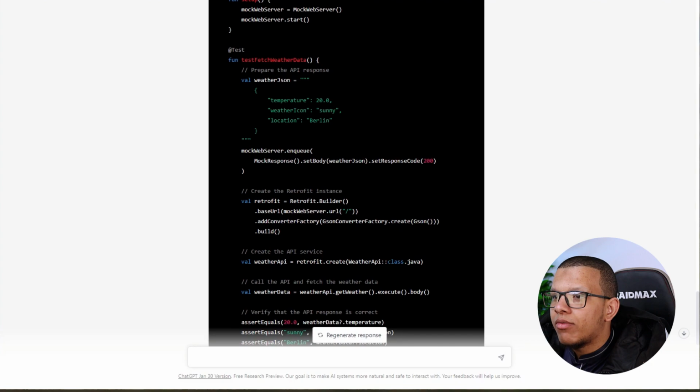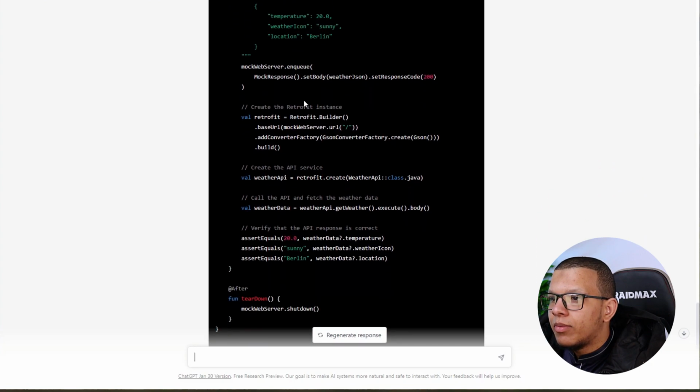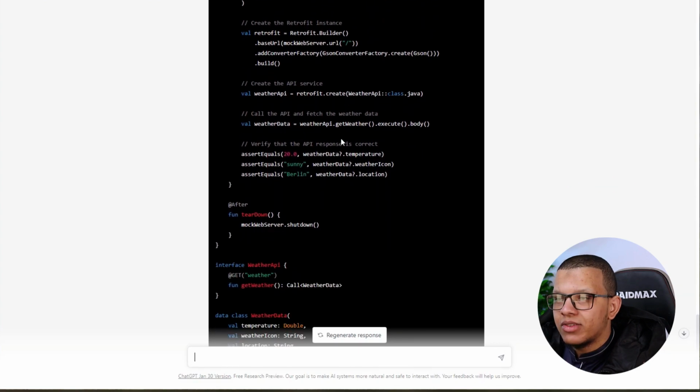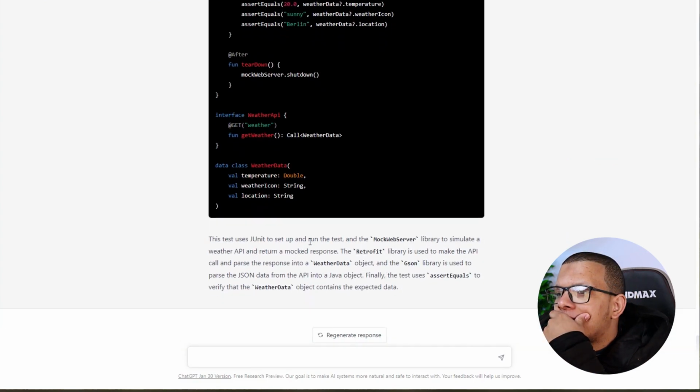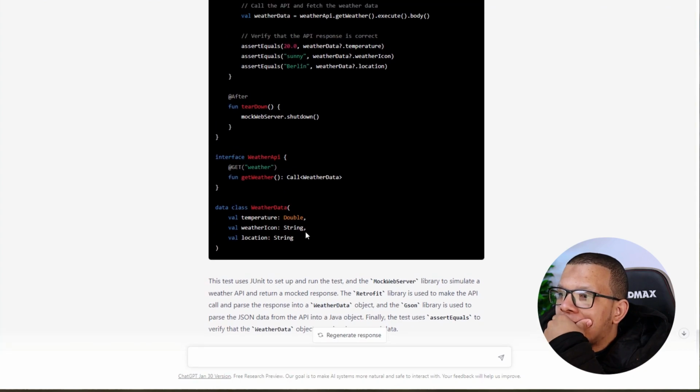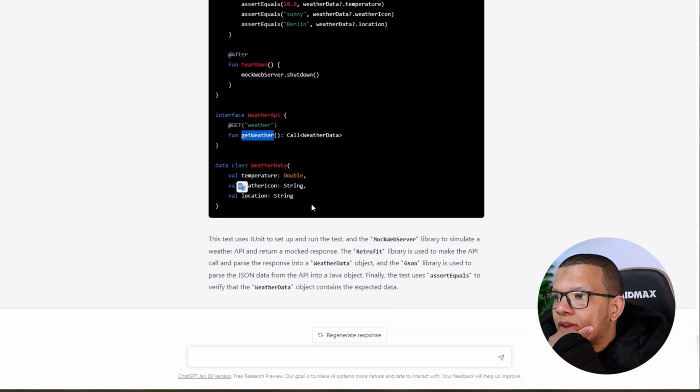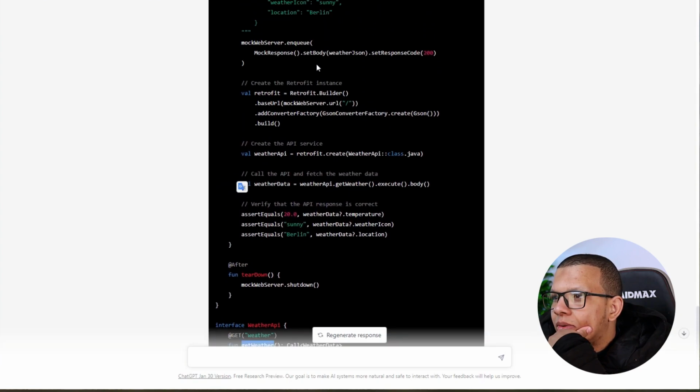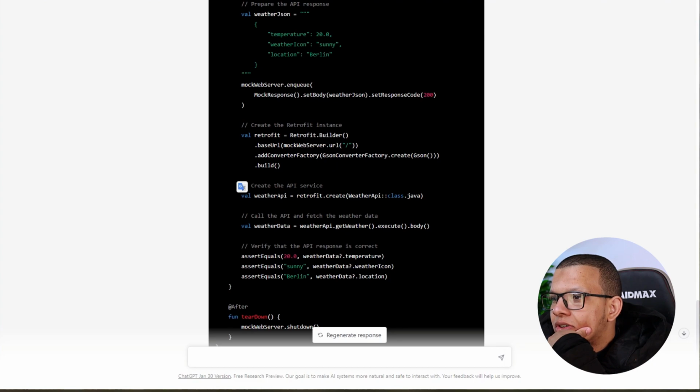There is a lot of stuff here, some things like the range part. Maybe we can extract things here. This is just a rough plan. Okay, the weather API, the weather data. Yeah, get weather. I think we are getting a list of weather. So here is the first thing: I will ask him to modify this for me to get a list of weather and to do it with a suspend function rather than this call enqueue thing, right? Because I don't know how it's doing. Set body, set JSON, create.